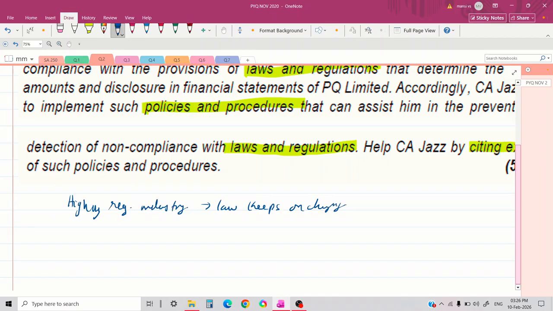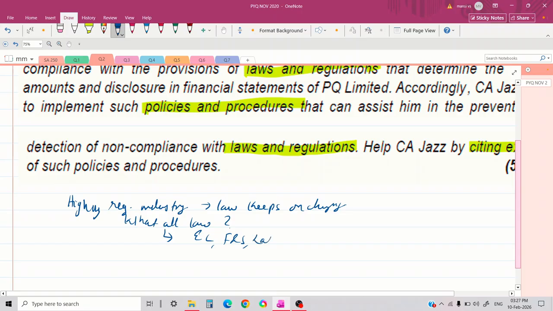So the first question the management must ask is, what all law is applicable to us? The answer could be various, such as environmental law, then factory and safety law, then labor laws, then Companies Act. Since PQ Limited is a company, Companies Act 2013 will also apply.